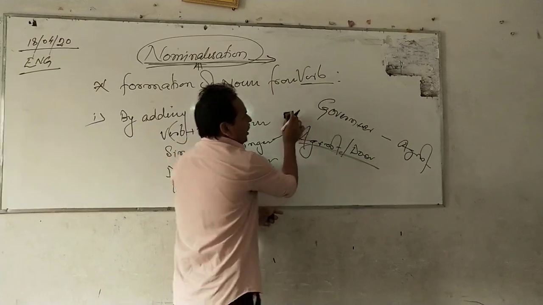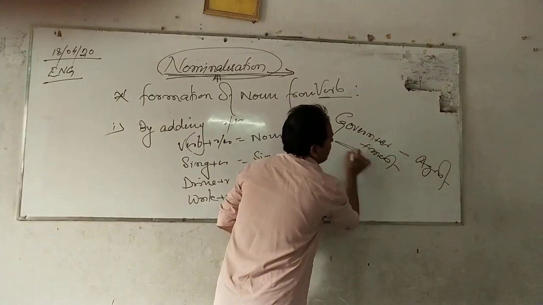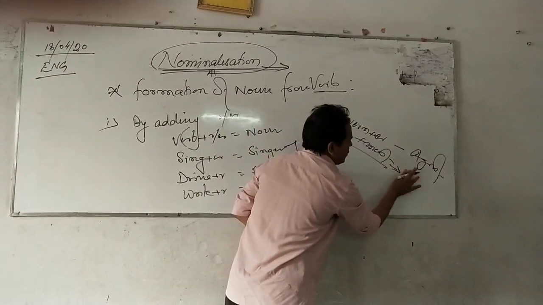But when we add ment, that means it becomes government. Then after this is a system noun.